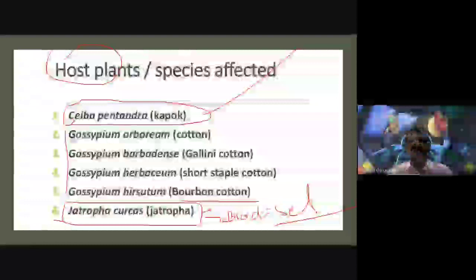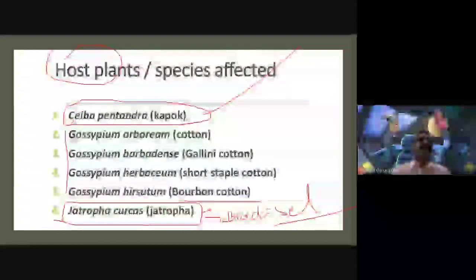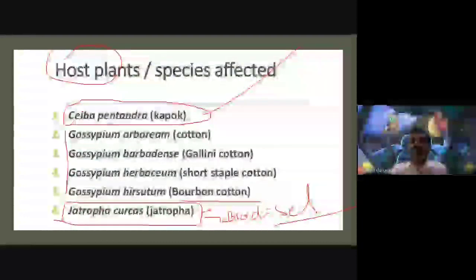This biodiesel is very useful as a pollution-free fuel, and it is produced biologically from Jatropha curcas seeds.